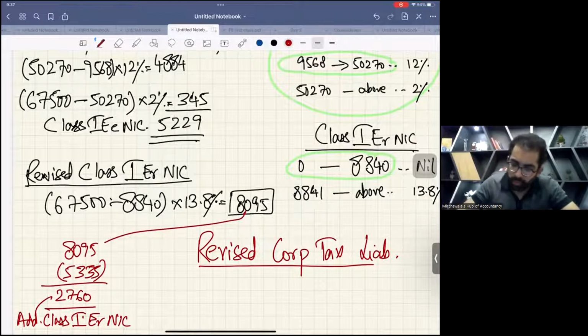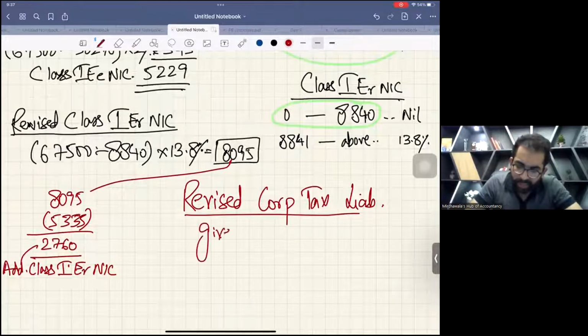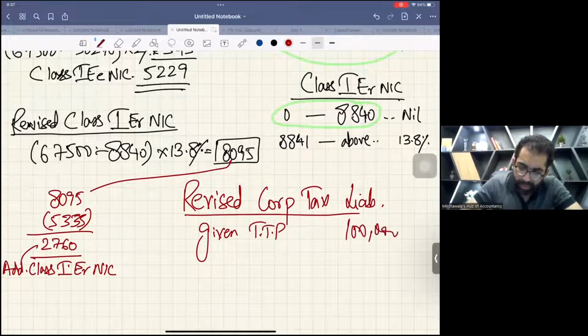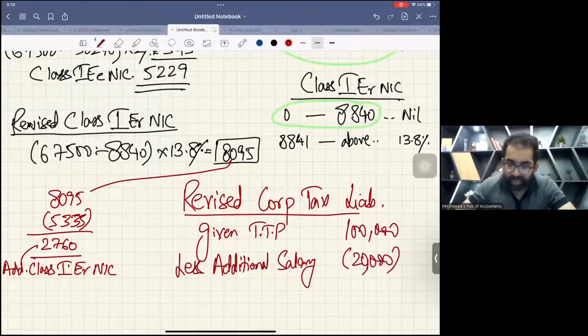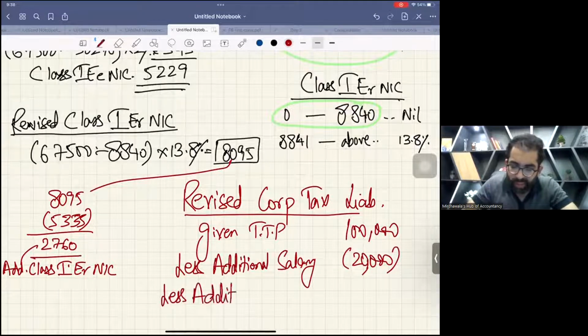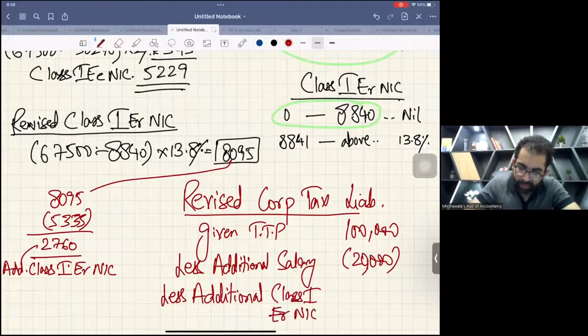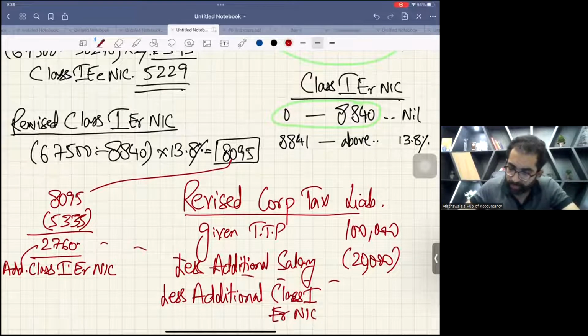So given TTP was 100,000. Now less additional salary. Additional salary was 20,000. Yes, salary is an allowed expense. And less additional class 1 employer NIC, this number.